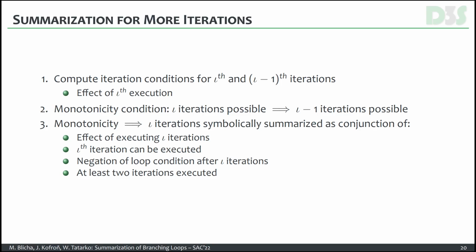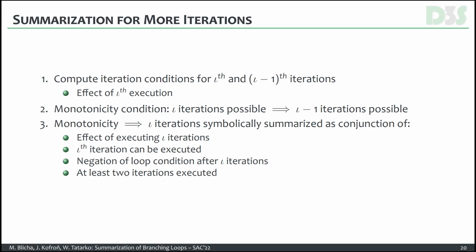This is something that doesn't hold always. For example, if the variables changed in a wrong way or the relations are too complex. Nevertheless, if the monotonicity is satisfied, as the third step, IOTA iterations are symbolically summarized as a conjunction of these 4 subparts. So the effect of executing IOTA iterations, which is a symbolic value, the IOTA iteration can be executed, so the monotonicity condition holds.